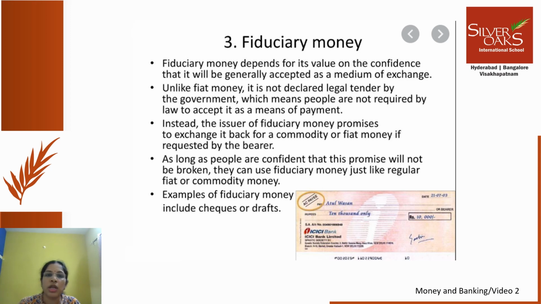So fiduciary money depends for its value on the confidence that it will be generally accepted as a medium of exchange. For example, a check here. A check is not a mandatory thing that one has to accept, but when somebody is transacting through a check, it is a trust between these two people that the check can be encashed. Unlike fiat money, it is not declared legal.